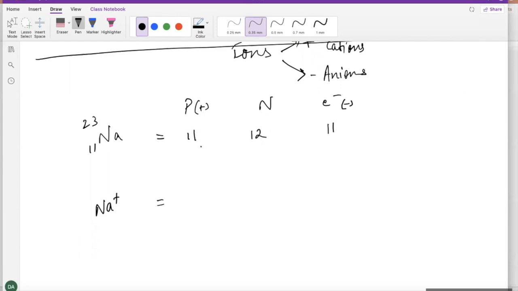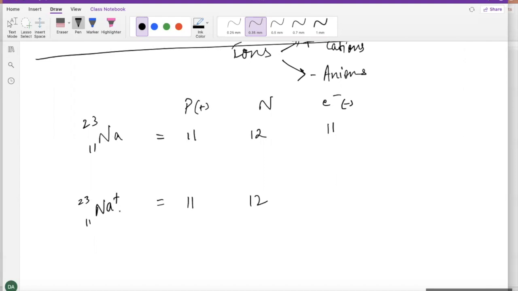So protons are going to be how many, guys? See, this is still 11 and 23, but it's just a sodium with a positive charge. That is what is different between the first and the second sodium here. So protons are still the same. It is 11. Neutrons is also 12 because it's 23 minus 11. What happened to electrons, guys, here? You see, this sodium has a positive charge.